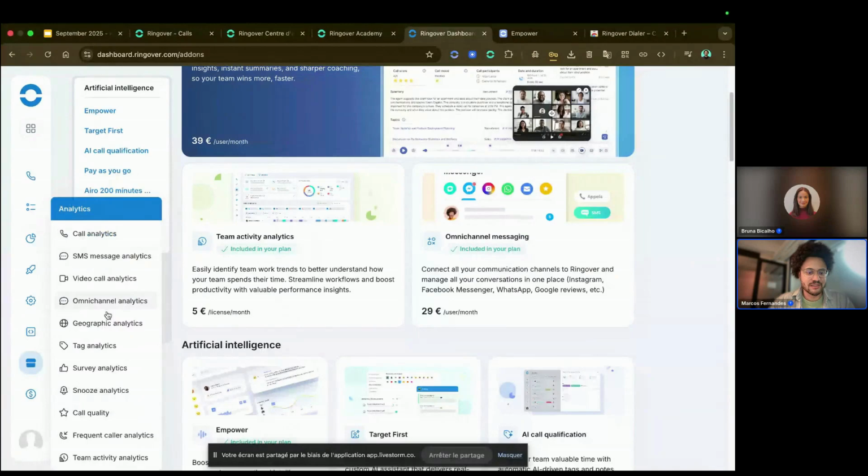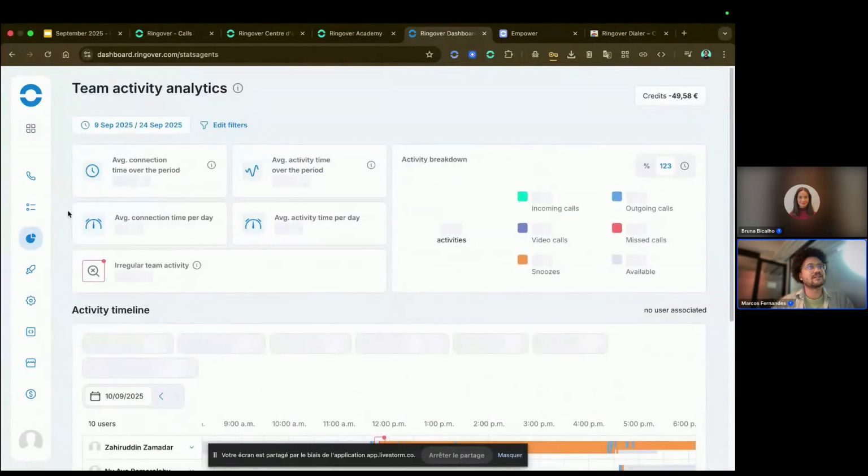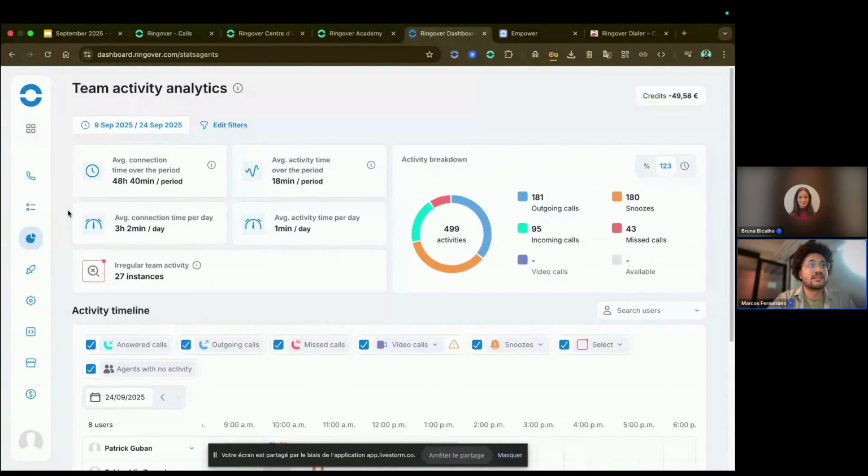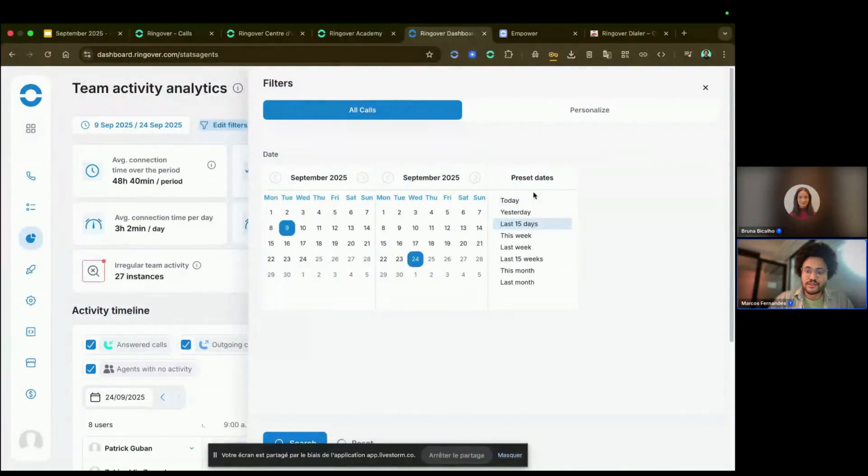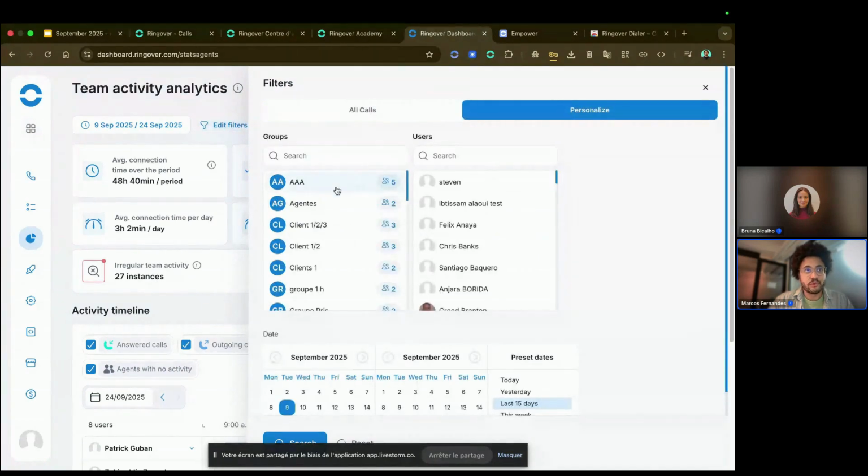So with the team activity analytics, you're going to have access to, as the name says, your team's activity, whether they are connected or not, whether they are available, how many hours per day they spend on snooze. So you're going to have access to all of these analytics with this new feature. So you can, of course, edit the filter. You can choose a date range here. You can also specify which date you want. You can also personalize. You can choose a group, a specific user.